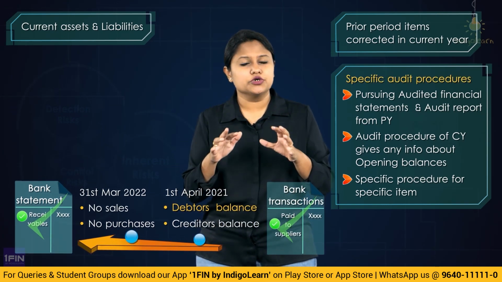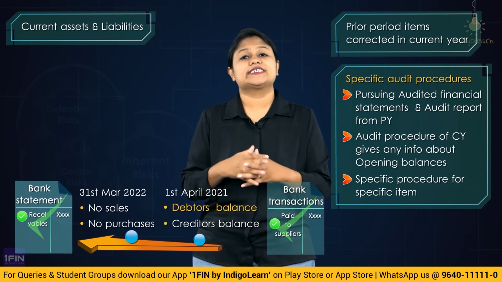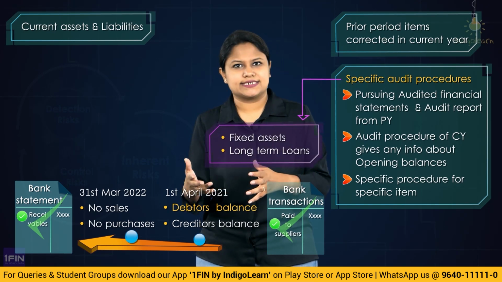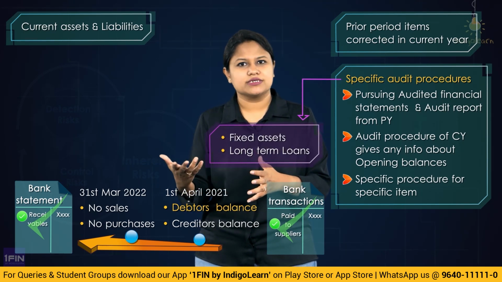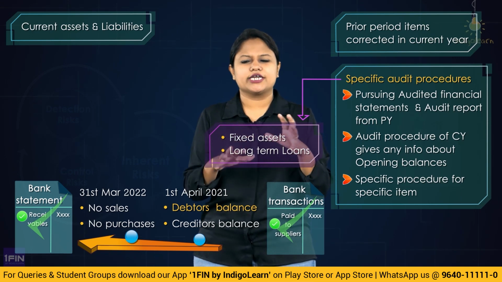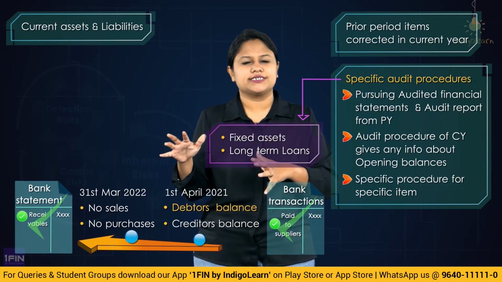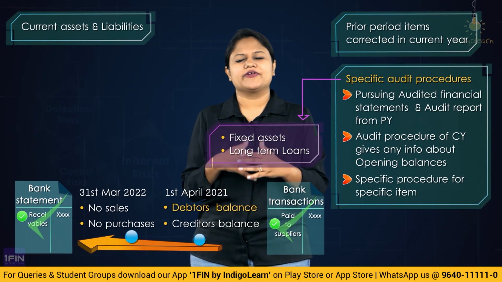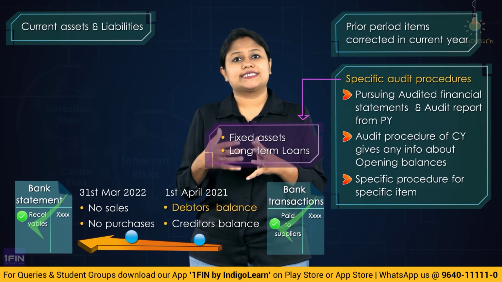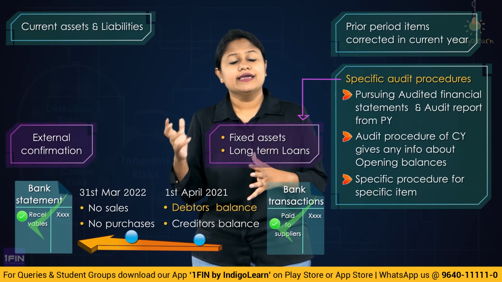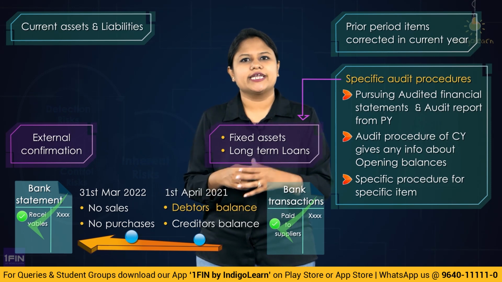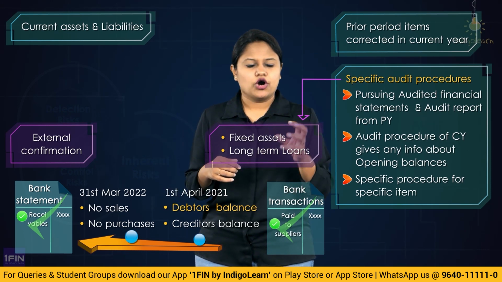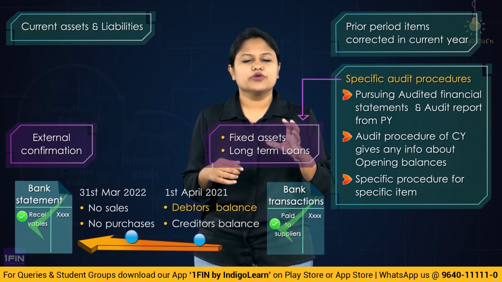Specific audit procedure usually is for fixed assets, or liabilities like long-term loans, wherein you cannot have any other checking done as a routine process to understand their opening figures brought forward. So here you will apply specific audit procedures, like obtaining external confirmation from a third party, such as the lenders, to understand the current year opening balance to be recorded.